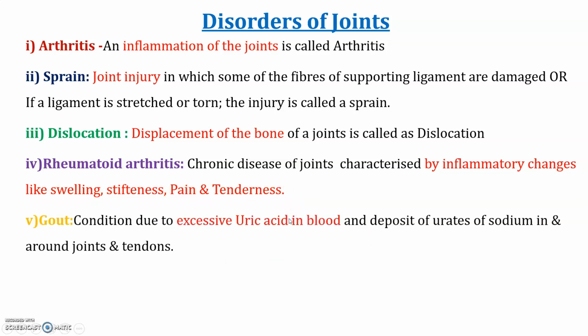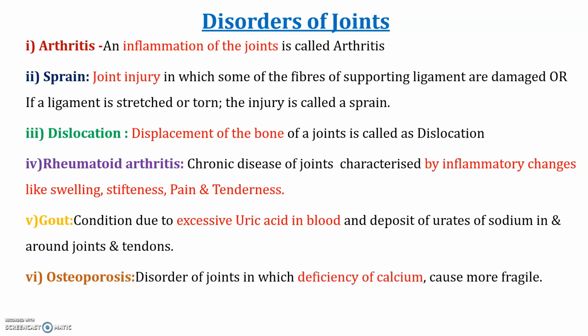Next one is gout. In gout, there is an excessive amount of uric acid in the blood and sodium ions around the joints, so pain and swelling occur. That condition is known as gout. Osteoporosis, there is a deficiency of calcium, which may cause fragility.